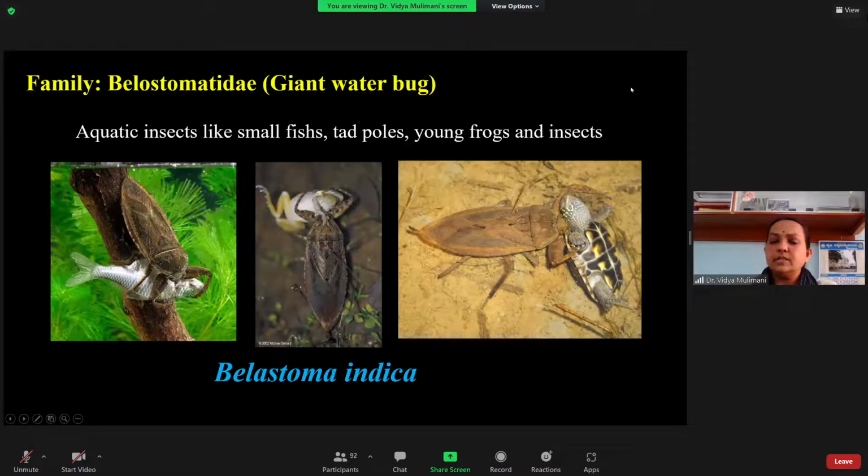Another family I am including is the Belostomatidae, which is found in water. We call this the giant water bug. Here you can see that, apart from insects, it eats all other things.